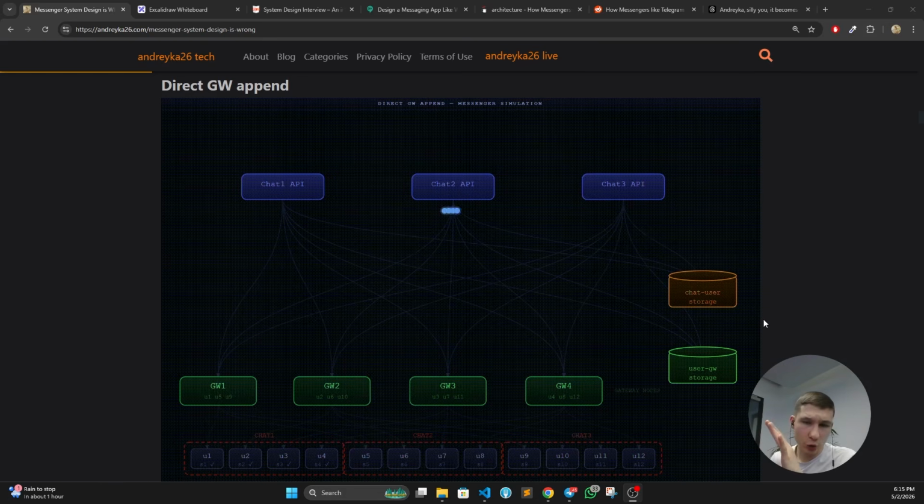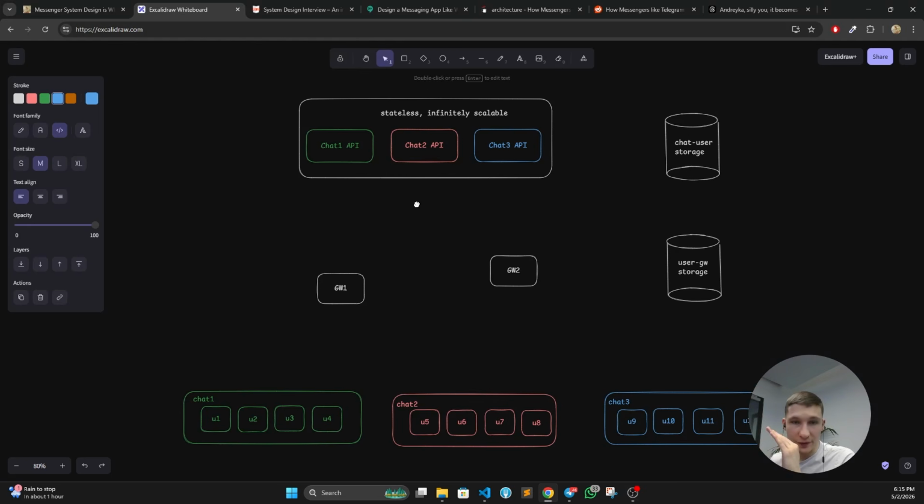The first approach that we are going to consider, before going to any PubSub related solutions, is the direct gateway append solution. This is only for the visual part, but I'm going to explain it on Excalidraw before. So how is it going to work?